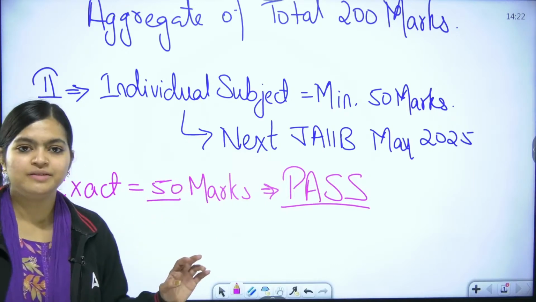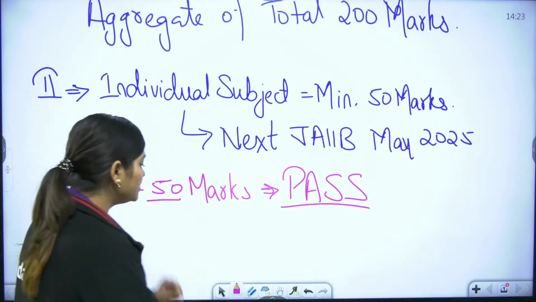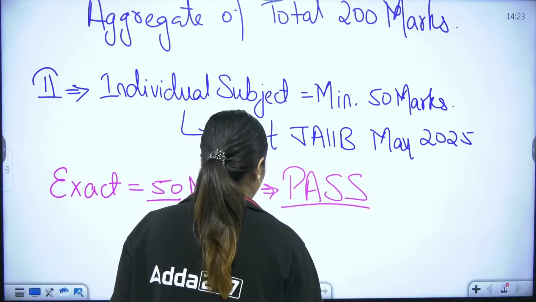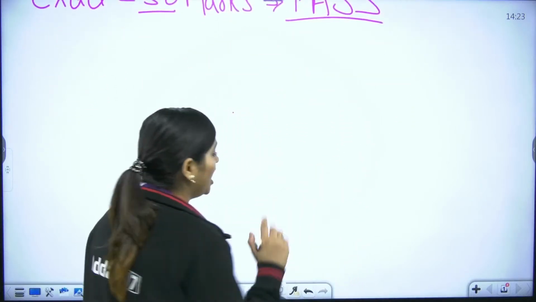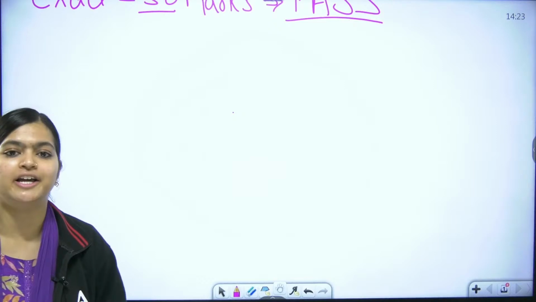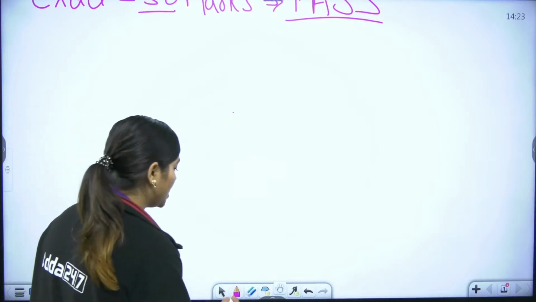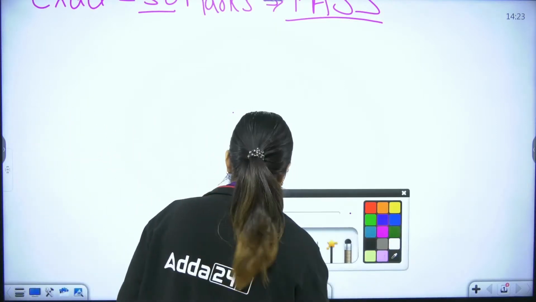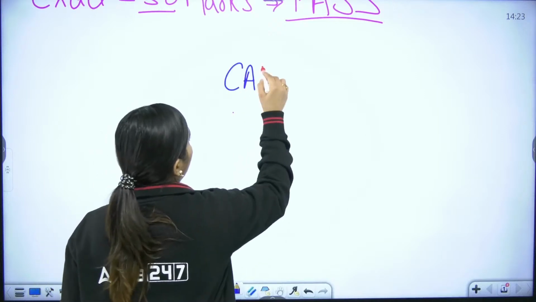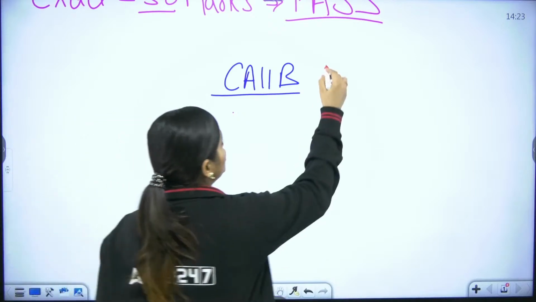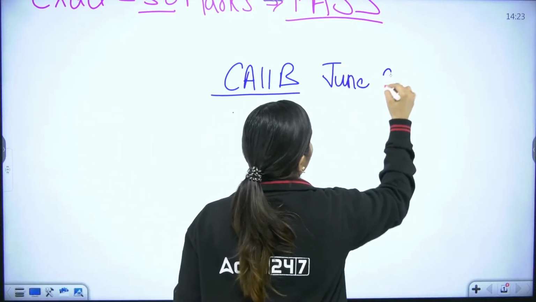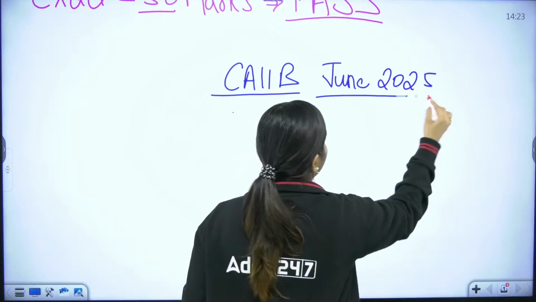After evaluating, if you are pass, then we are going to talk about how to actually start preparing for CAIIB. Because your next target is what? Your next target is your CAIIB, that is June 2025.